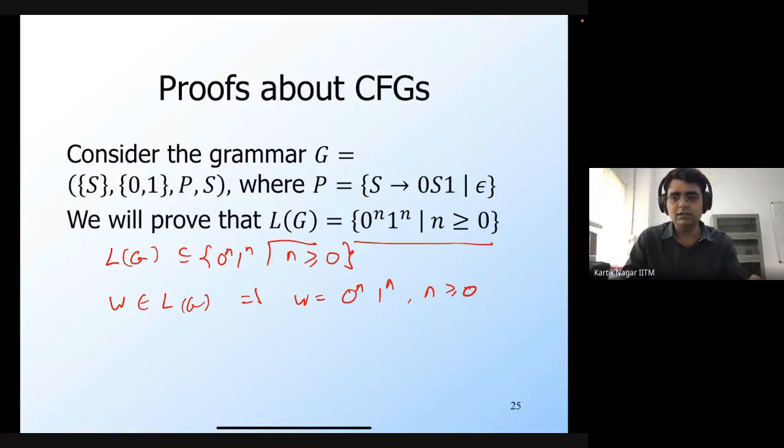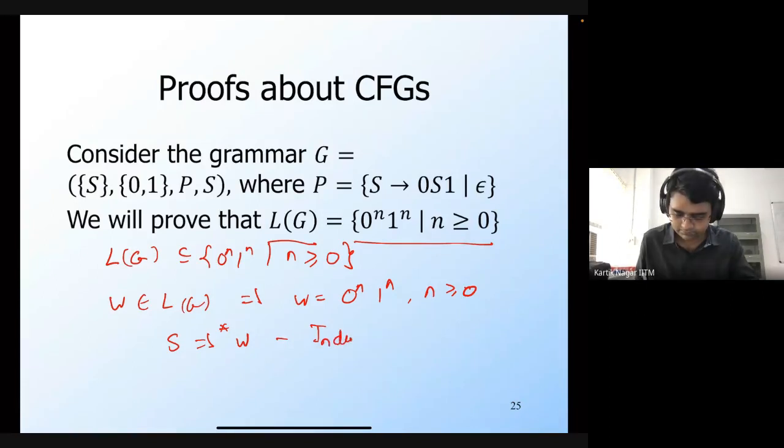We have to use induction on the number of steps of the derivation. We know that if W is present in L of G, then there exists some derivation from the start symbol S, so S would derive W. So we'll use induction on the number of steps of the derivation.